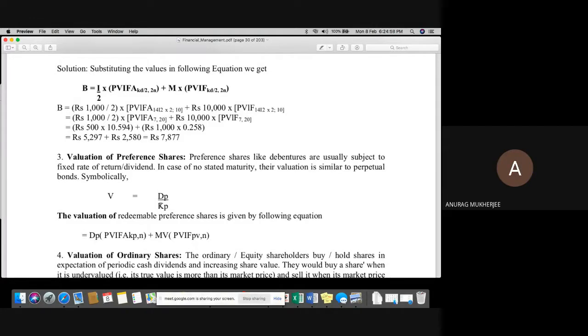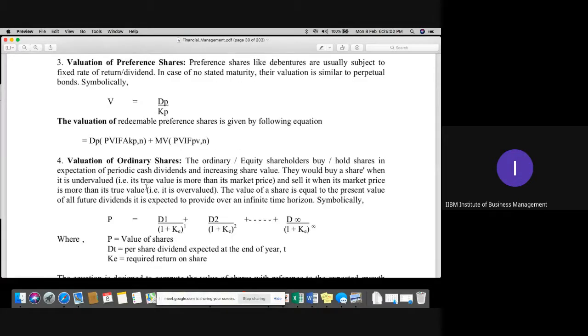Yes. Now, the next and the last topic we have is the valuation of your ordinary shares. Try to understand, students, because the calculation we are discussing right now is almost similar. In the case of debt, we have interest. In the case of preference share, we have dividend. In the case of equity as well, we have dividends. That is the part we need to calculate. Valuation of ordinary share: the formula is similar.